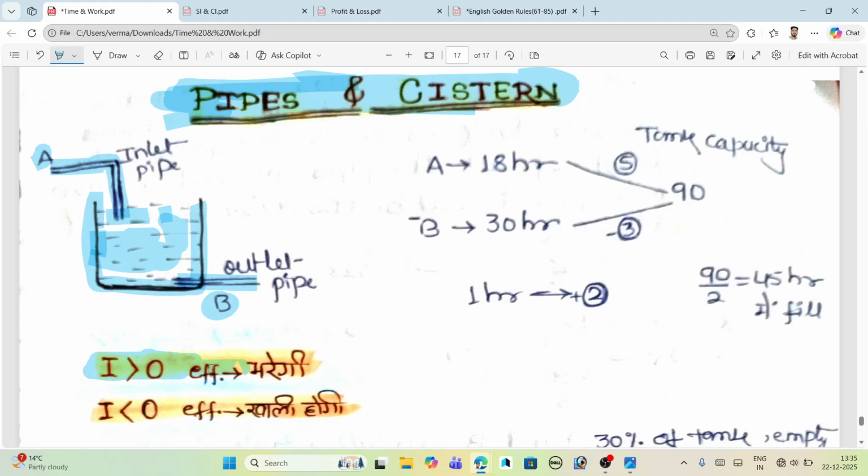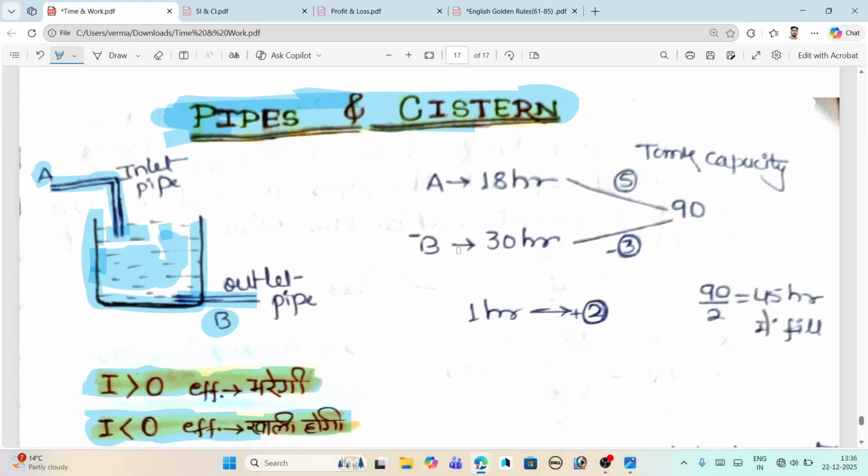It means that the tank or cistern will be filled by water. But when the inlet is smaller, or it supplies a smaller amount of water than the outlet, then the efficiency will reduce. It means the tank will be empty. So this is the concept. We can apply the same concept.